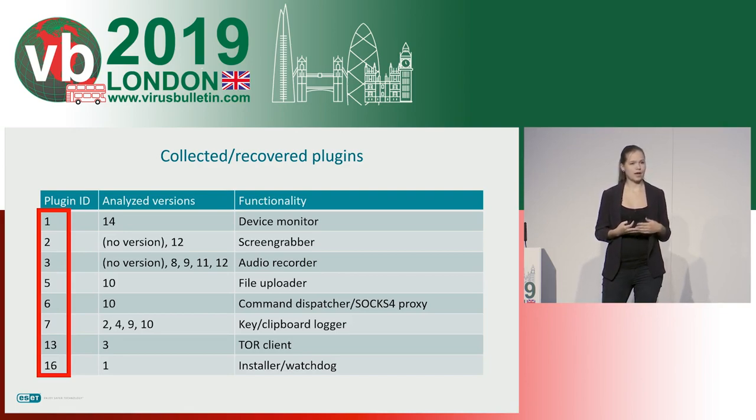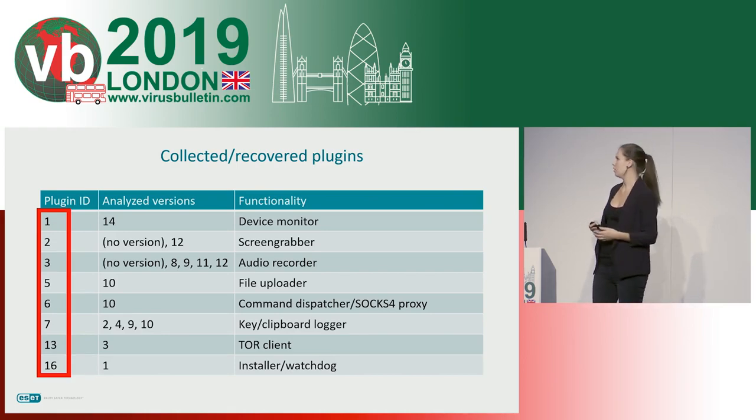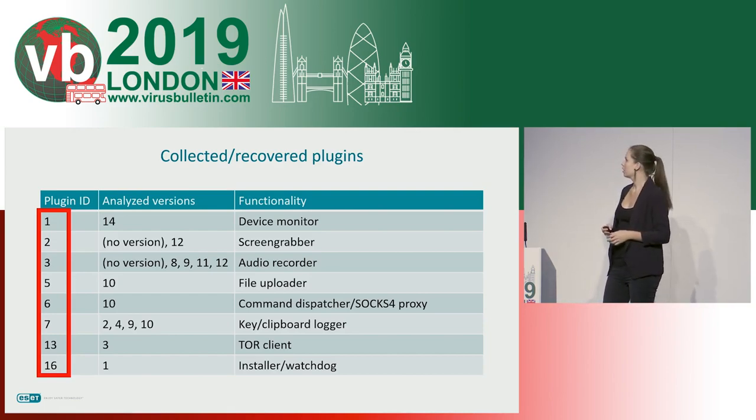asymmetrically. And if you don't have access to the dispatcher, which has the decryption key, you cannot really recover the plugins. So they're only fully recovered in memory if you also have the dispatcher. So this is just another complication that the developers of ATTOR created for us. So these are all the plugins that we recovered.